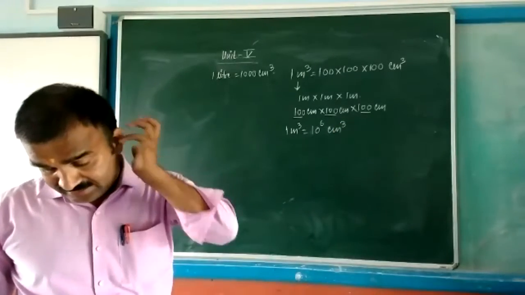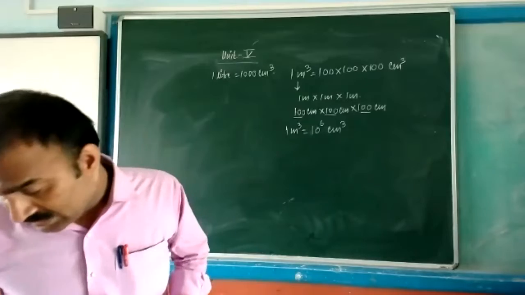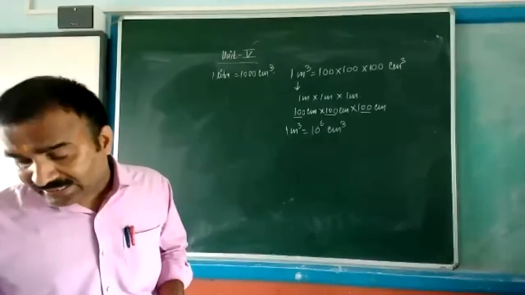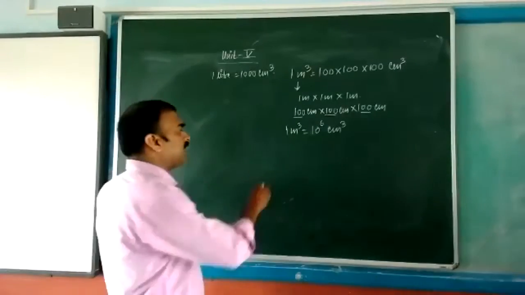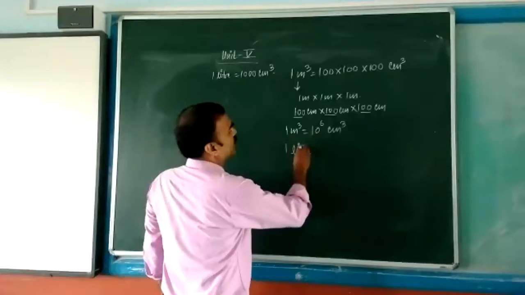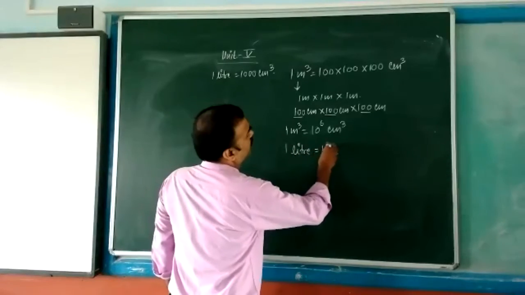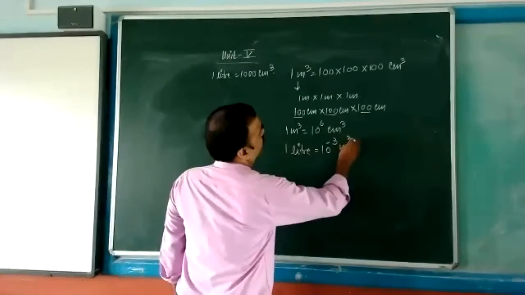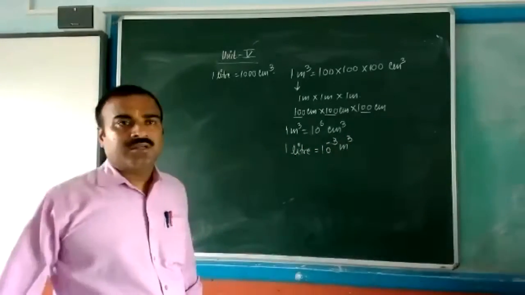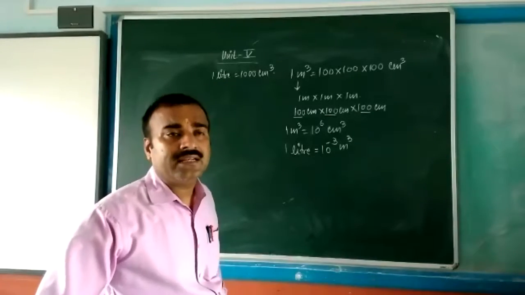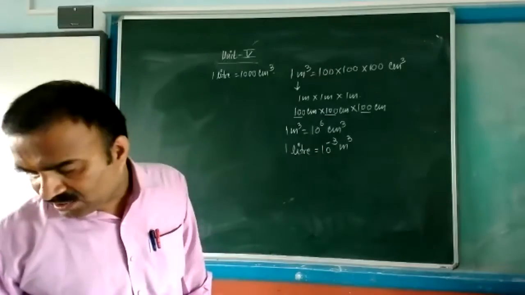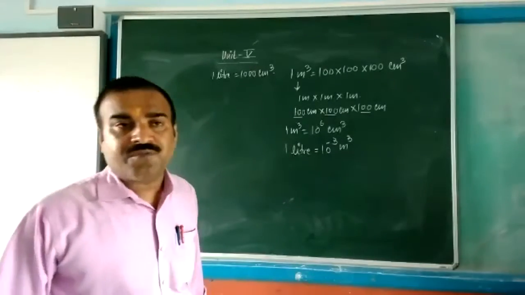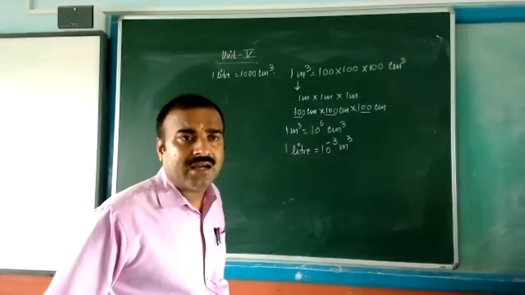Sir, the second line. Second one what? 1 liter equal to 10 to the power of minus 3 meter cube. Same thing is written now.